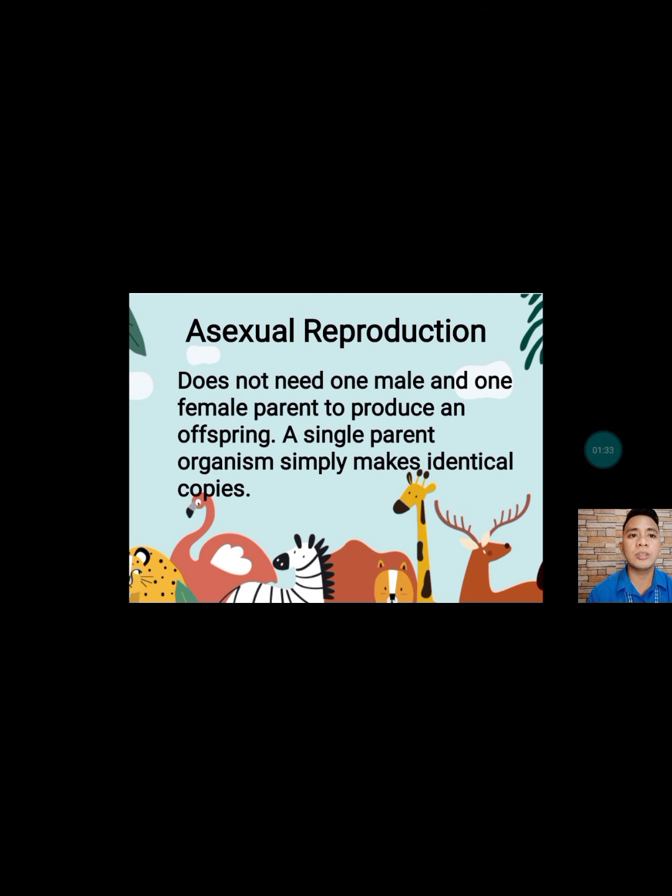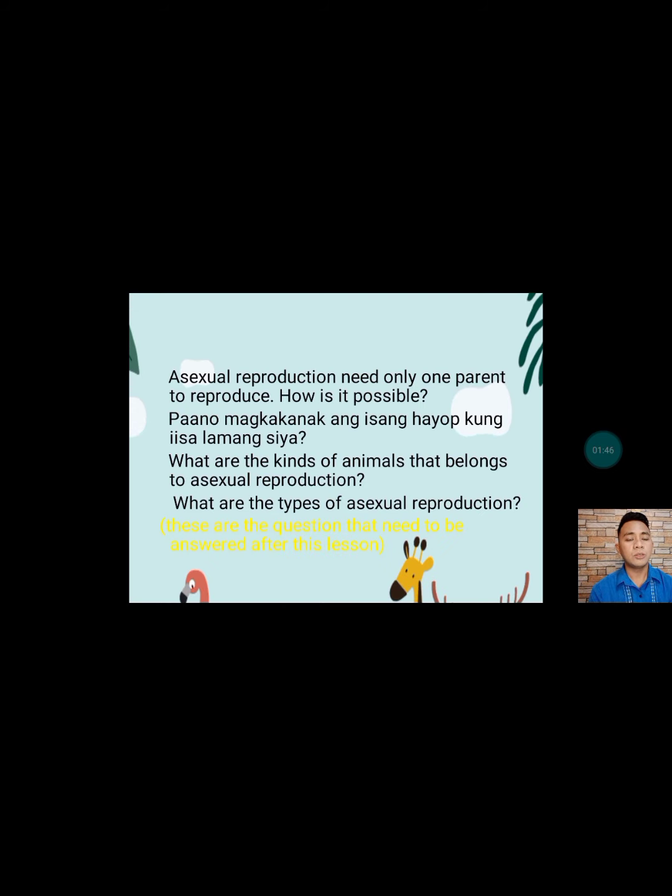Asexual reproduction does not need one male and one female to produce an offspring. A single parent organism simply makes identical copies. So in other words, asexual reproduction needs only one parent to reproduce. So how is it possible na wala siyang kapartner? Paano magkakaanak ang isang hayop kung iisa lamang siya?